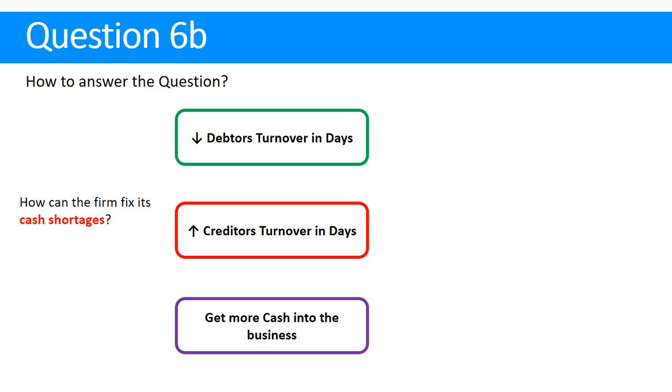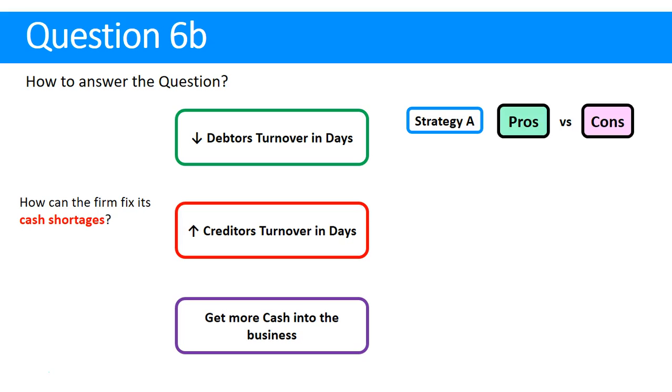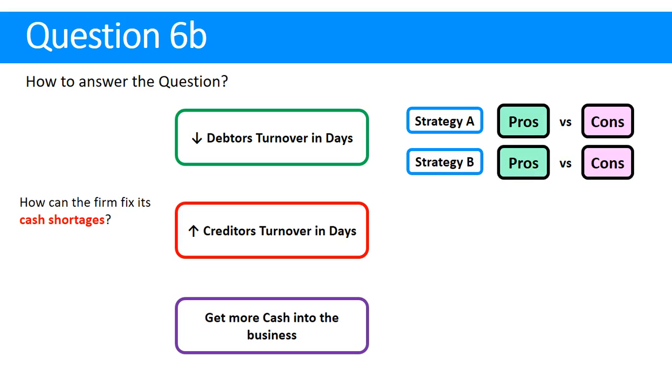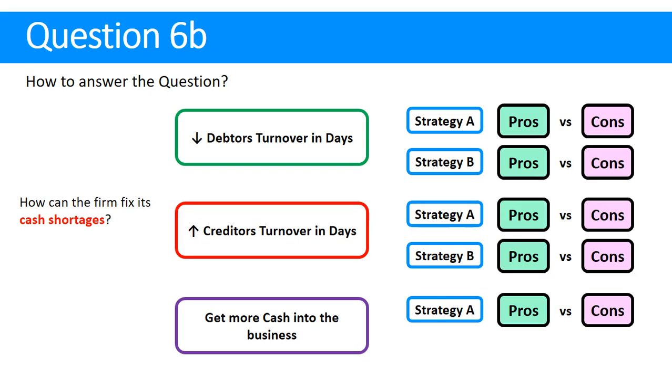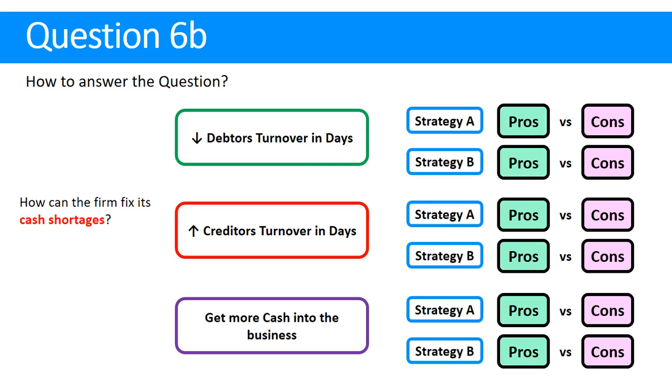So what we're going to do is come up with strategies that would do that. For example, we could come up with a strategy that will decrease the debtors turnover, and for that strategy, we're going to come up with 1 pro and 1 con. We might come up with a second strategy and do the same. If we're going to argue that we should increase the creditors turnover, we're going to come up with pros and cons. And same with getting more cash into the business. So that's a template of how we're going to answer this question.